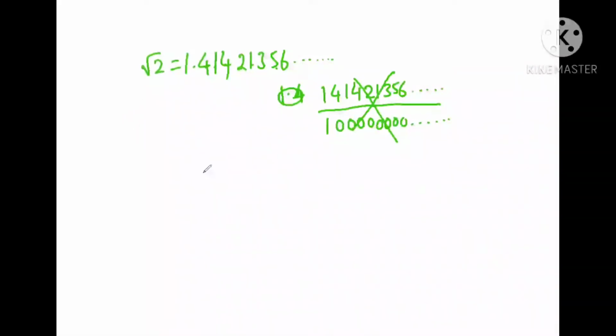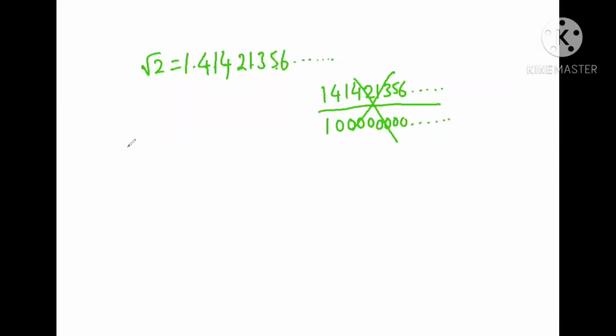So if we review all these numbers, rational numbers and irrational numbers: if a number is rational it cannot be irrational, and if a number is irrational it cannot be rational.